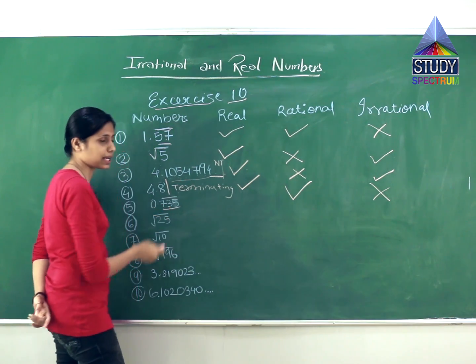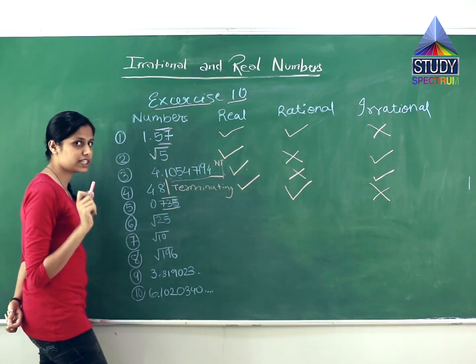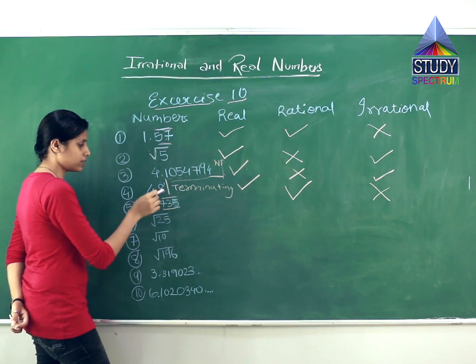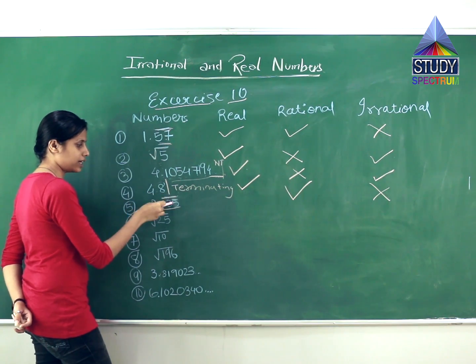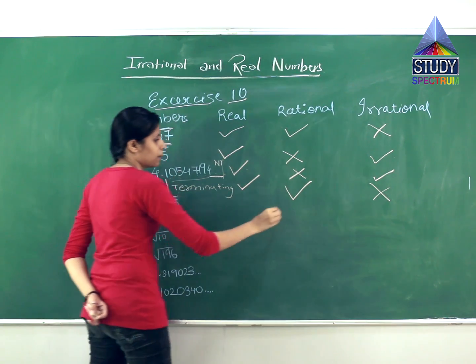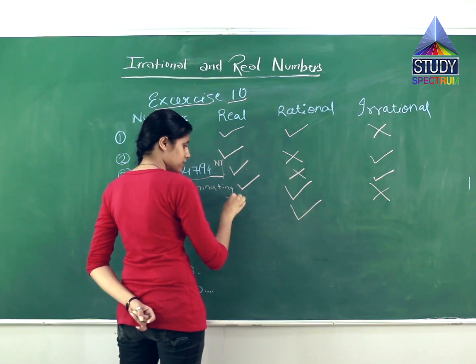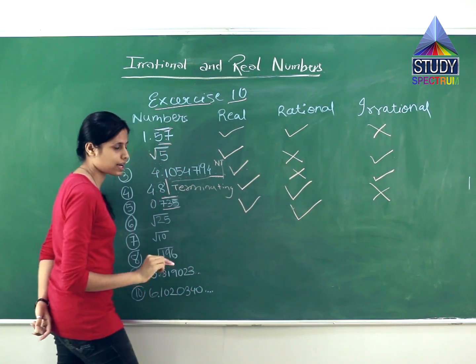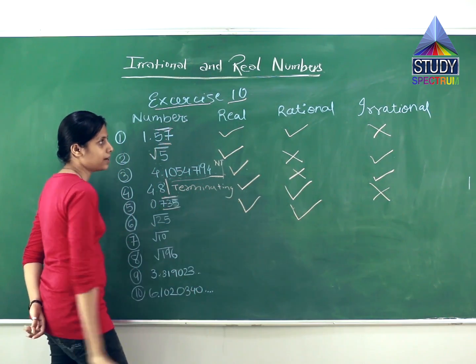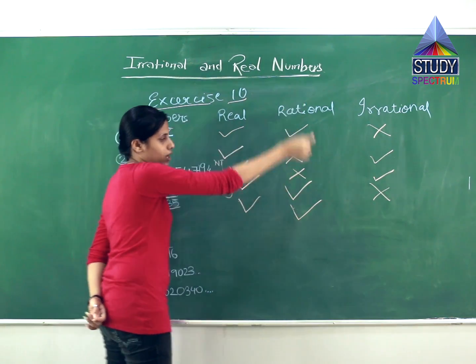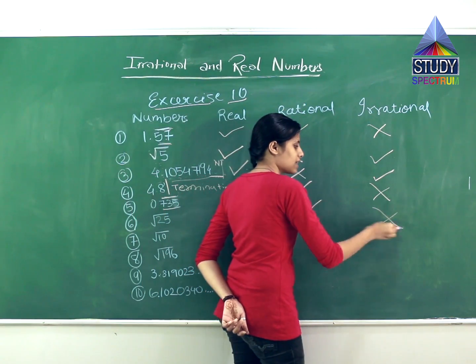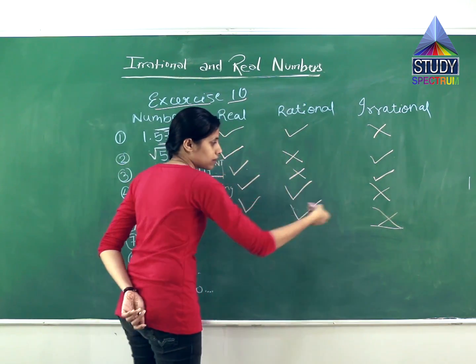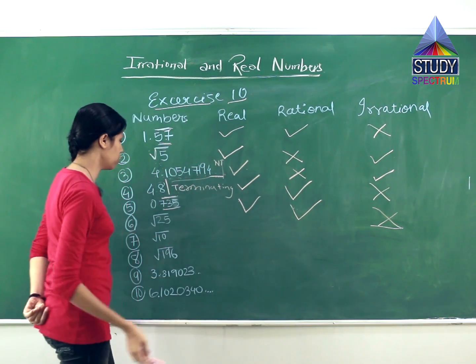Yes, it is repeating. But step number 2 answer is what? It is non-terminating. So if this is recurring, what will it be? It will be a rational number. First of all, it has to be a real number. Then it can be classified as rational or irrational. So it is a real number and a rational number. So irrational number, there is no chance left, it will not be, both cannot be together. So this has to be no.